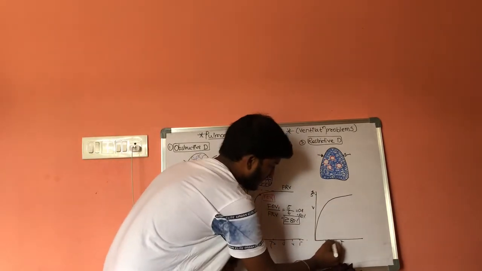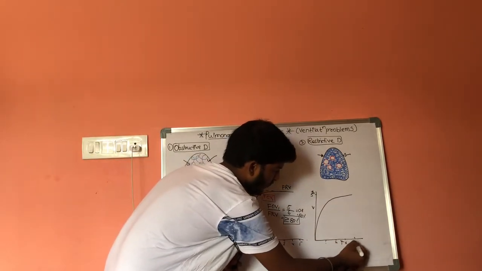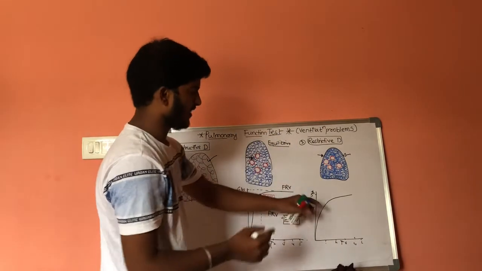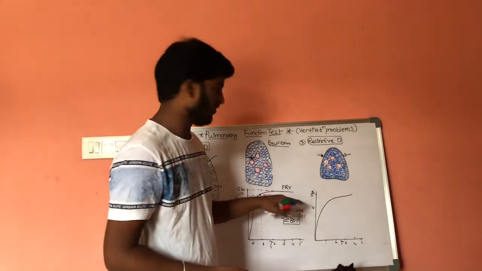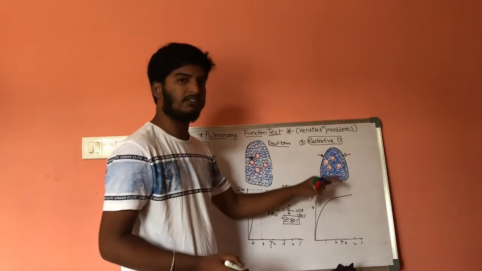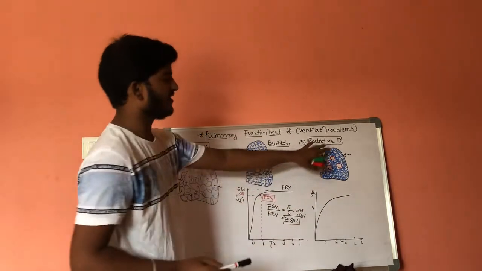Here 1 second, 2, 3, 4 and 5. This is the same graph, but the difference is the forced residual volume is 6 liters in the normal case and only 5 liters in case of restrictive disorders.